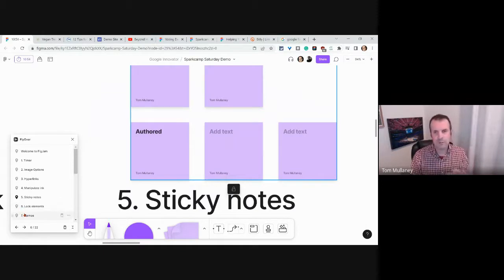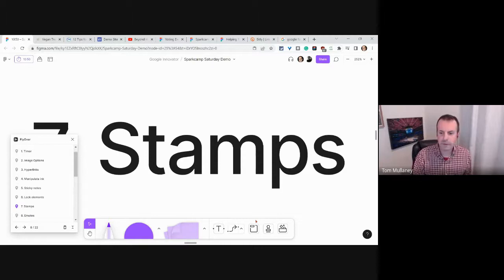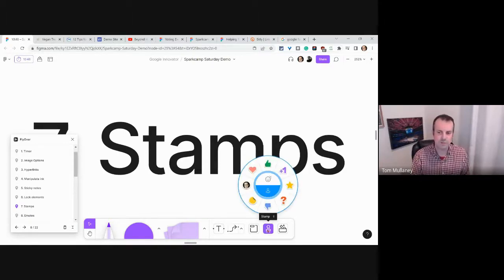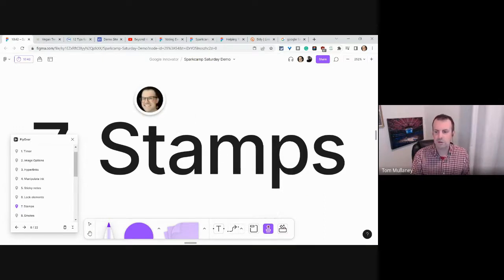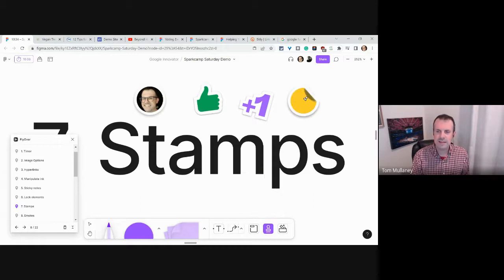All right, let's talk about collaboration. So with collaboration, we have a couple tools at the bottom right here. One's called stamps. And stamps is anything from your face to a thumbs up to a +1, right? There's even this one here that's kind of like a sticker. That one's not my favorite, but it's just to say, hey, let me come back to that, or whatever it may be.